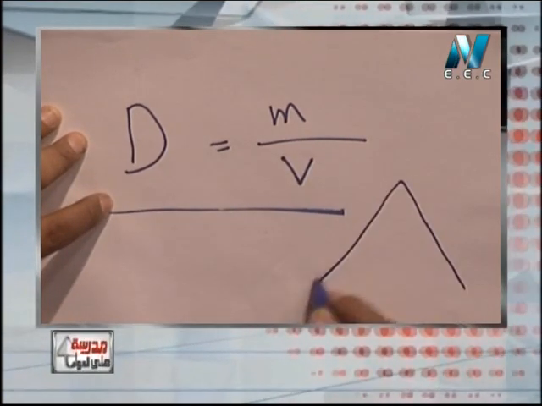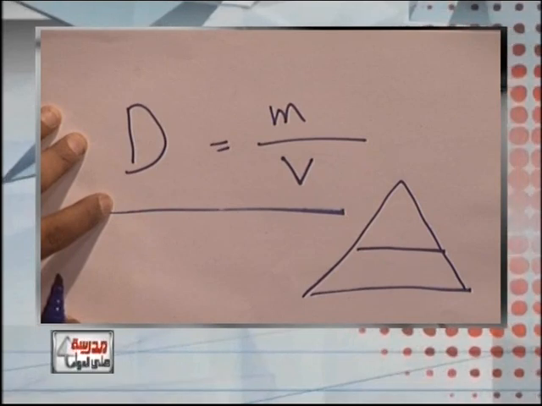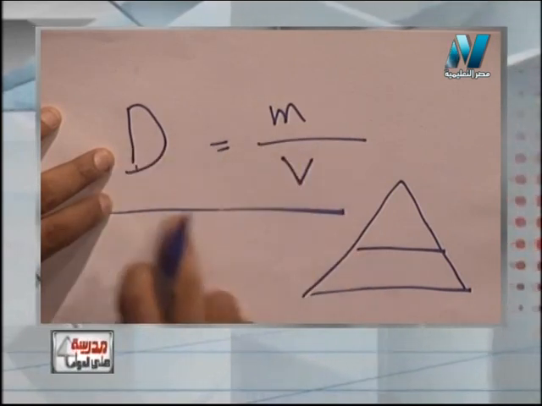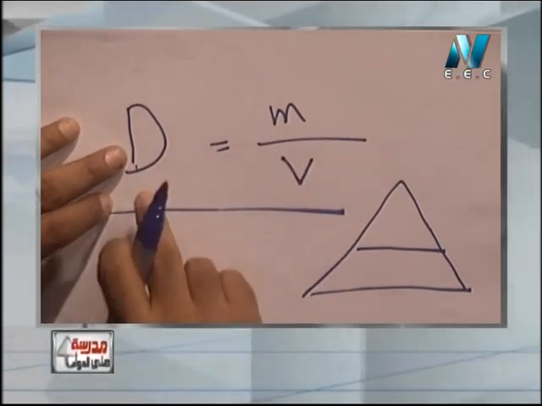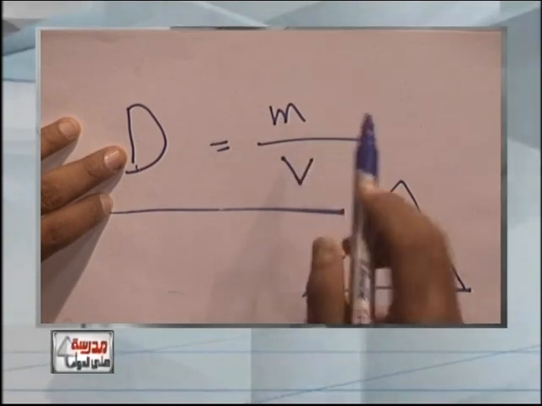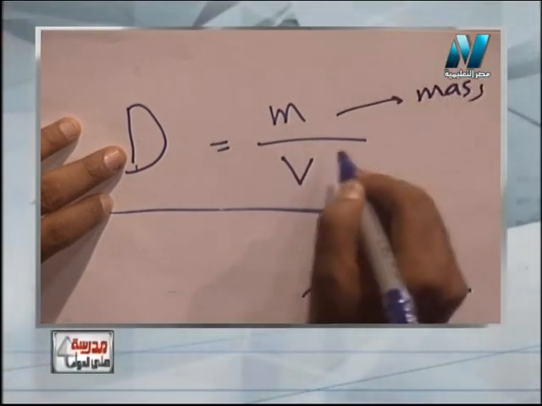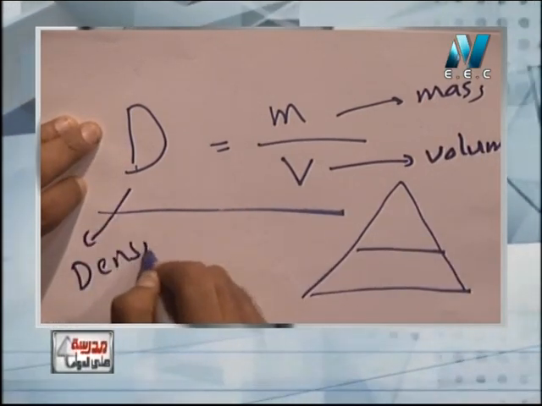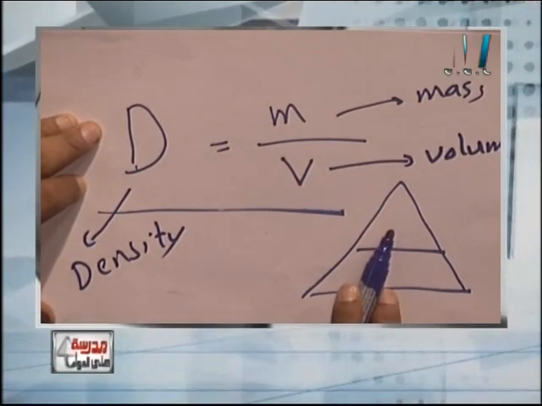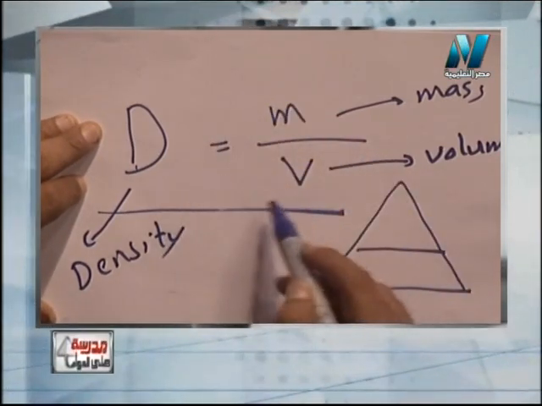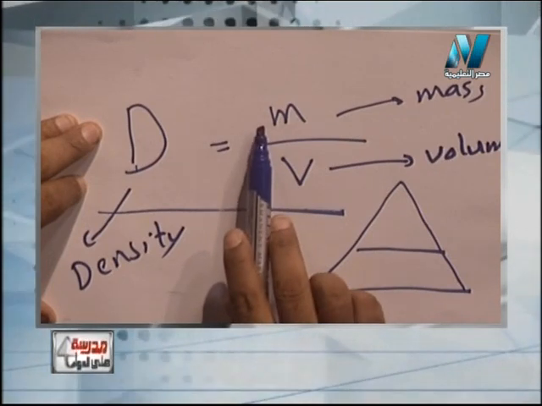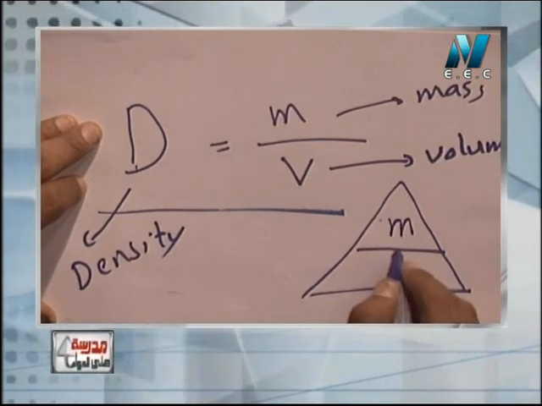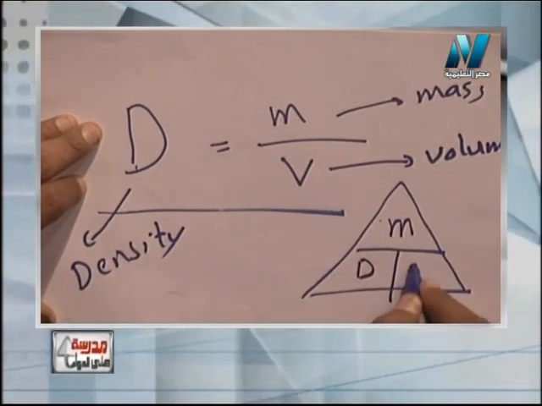Now, I want to make a triangle to make it easy to answer any question here in science. In this equation, this is called a physical equation. D is for density, M is for mass, V is for volume. Okay? What can I put here? This is dividing. So I can put this physical quantity, mass, up, and the other two in these places.